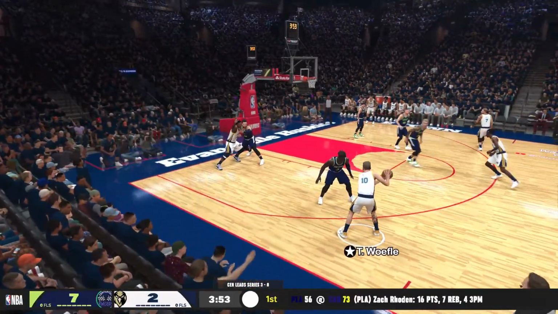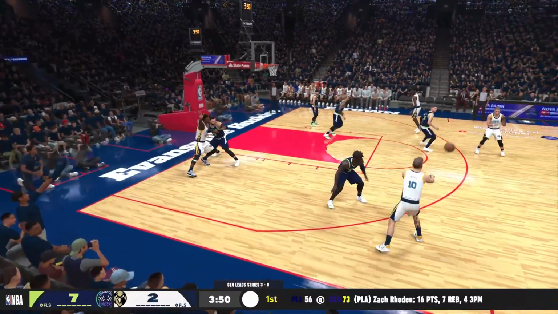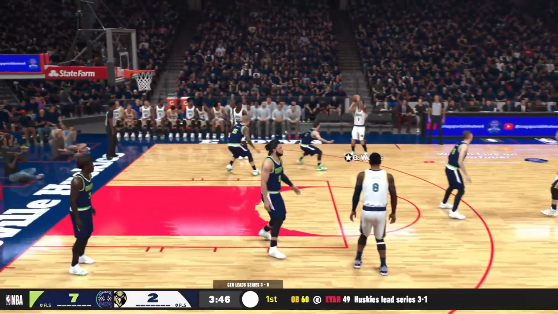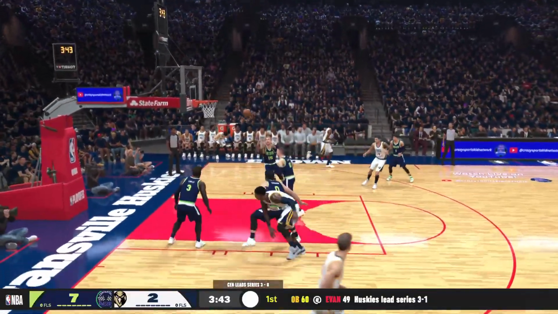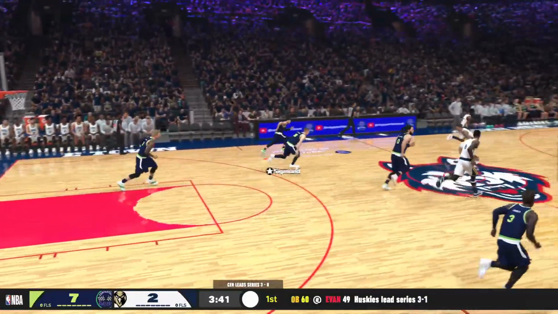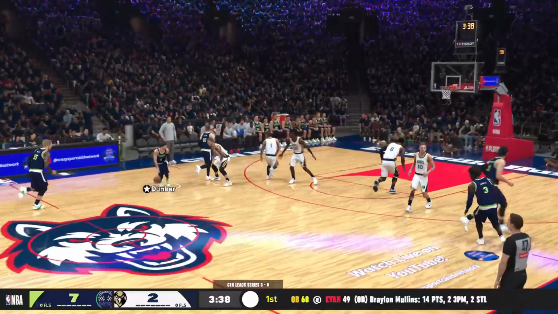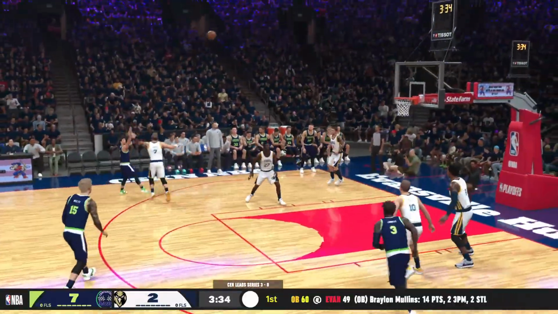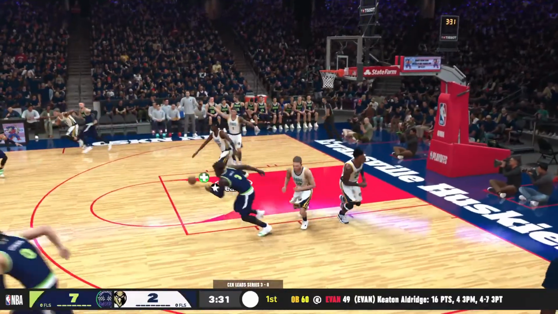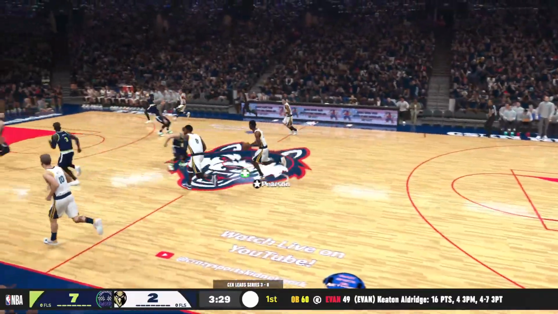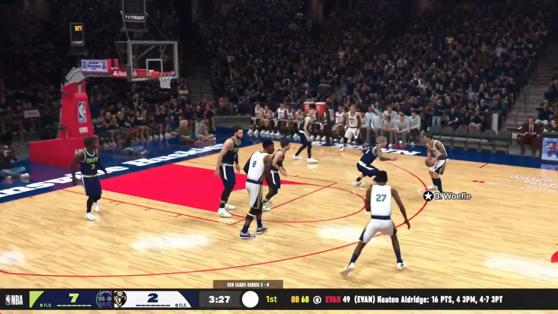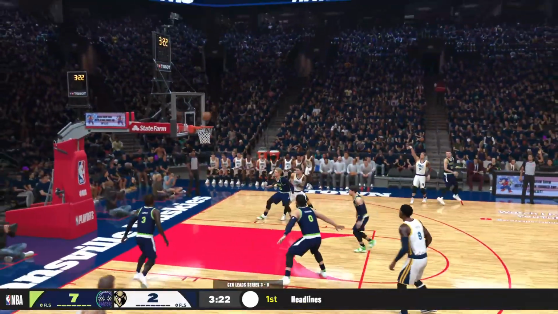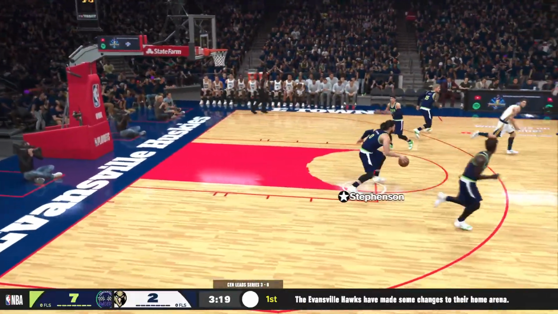Moeller to Wolfley. Here is Trenton Wolfley. Wolfley to Moeller, now to Pearson, back to Moeller. Moeller to Wolfley, Gavin Wolfley misses the 3. Welty back to Sigmund. Sigmund to Dunbar. Here is Cooper Dunbar. Cooper Dunbar misses the 3. Pearson with the rebound. Pearson back to Wolfley. Here's Gavin Wolfley. Now it's Rohan Pearson. Micah Moeller misses the 3.